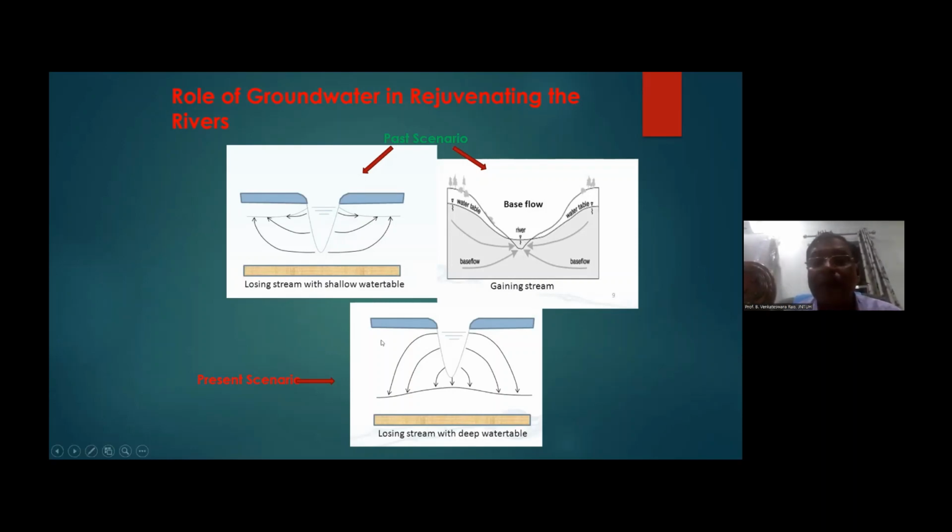So now in the peninsular rivers, the stream level has no connection with the groundwater. Only the stream is contributing. There is no question of getting water from the ground. So that is why the rivers are not getting water. We need to increase the groundwater level so that streams get stable water. That is our concept.